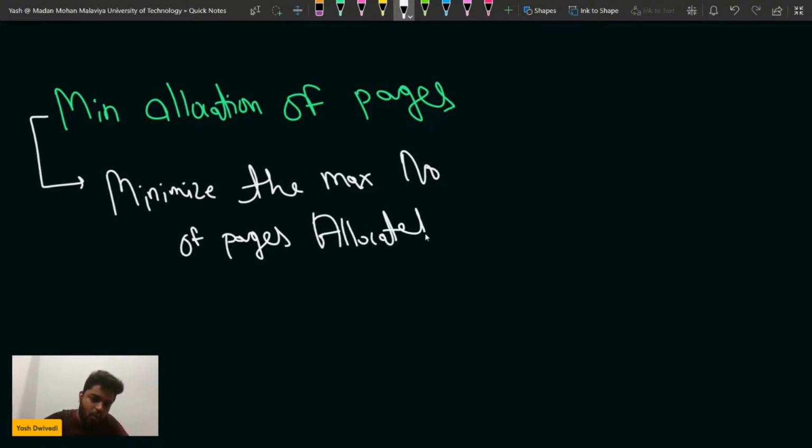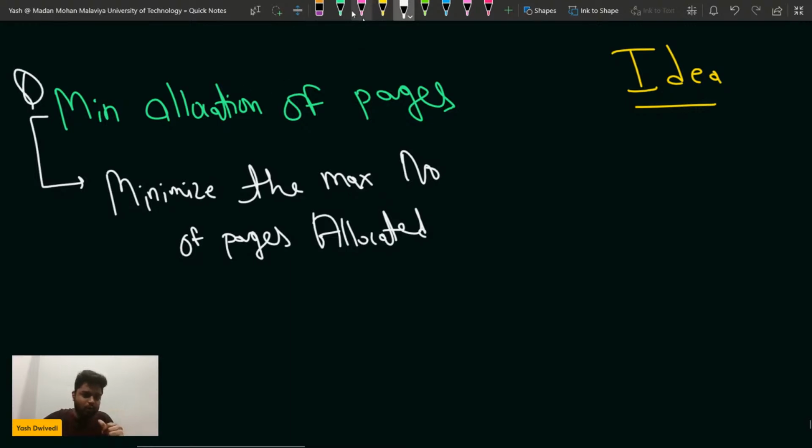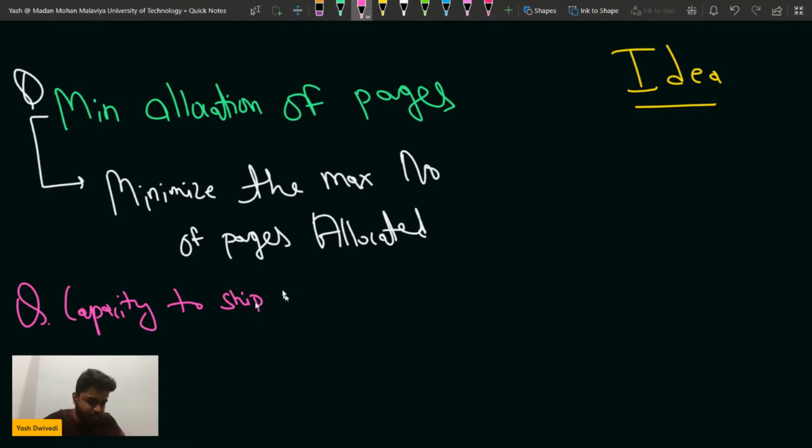So this is the point: how do we get the idea? Where is the idea coming from? If you see this question, whenever a question like this happens, if you don't know this rule, it is kind of an unsaid rule. Have you done the capacity to ship within d days problem? Capacity to ship the containers or the material within d days, have you done these kinds of problems?